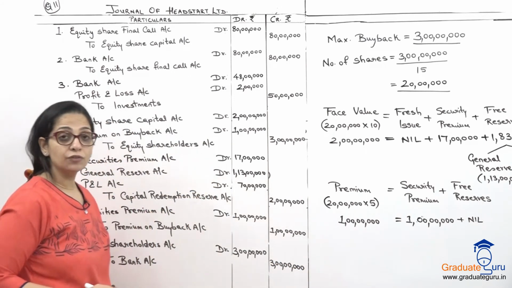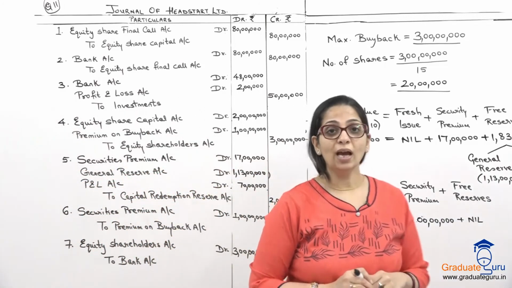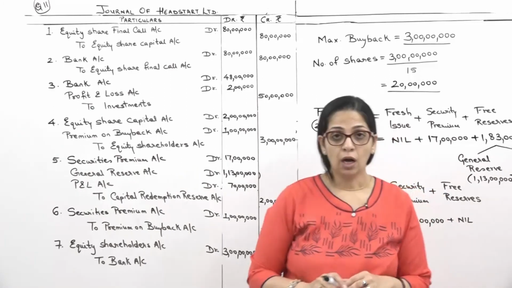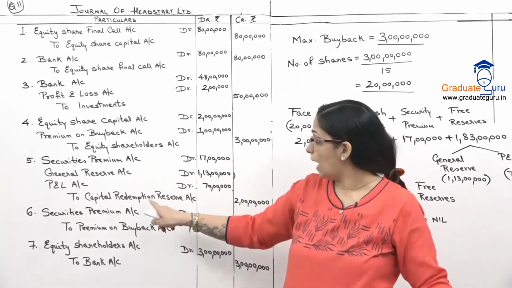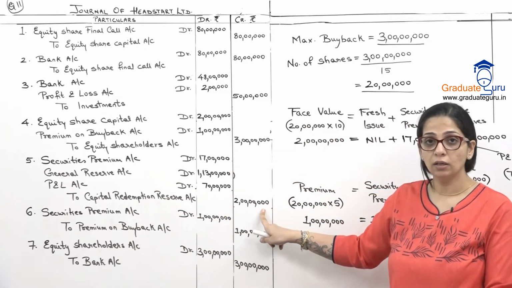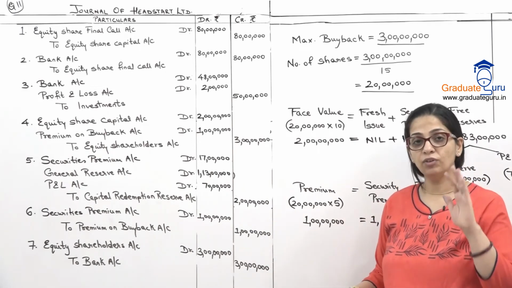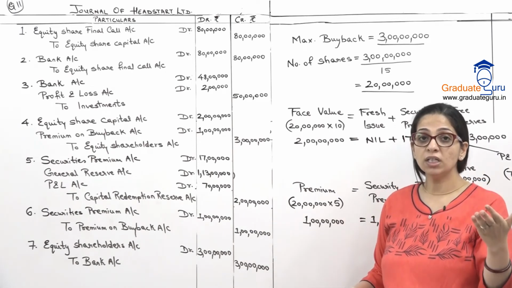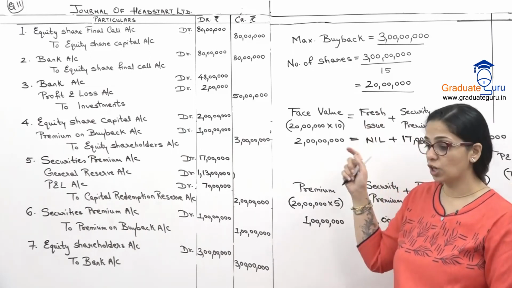Okay. After this, we have 2 more entries. This time in the sum, we are paying a bonus. हम shareholders को bonus दे रहे हैं from my capital redemption reserve. So मेरा जो 2 crore का capital redemption reserve account है, वो पूरा हमें खाली करके we are going to give it as bonus to my equity shareholders. So we'll have 2 more entries which I'll take down over here.